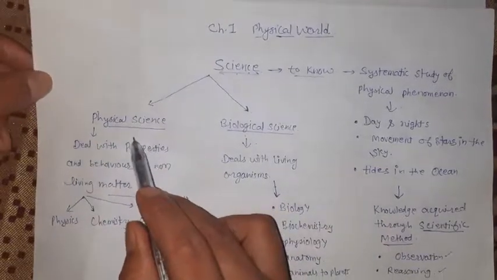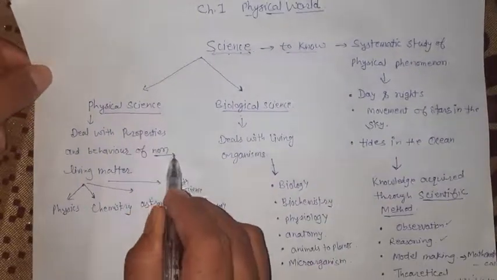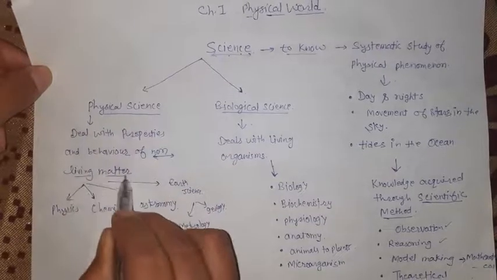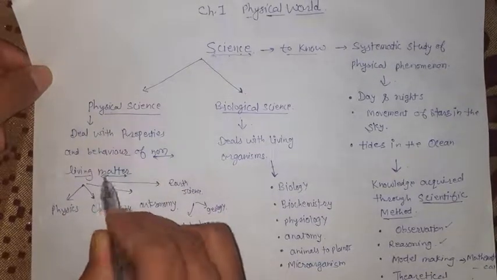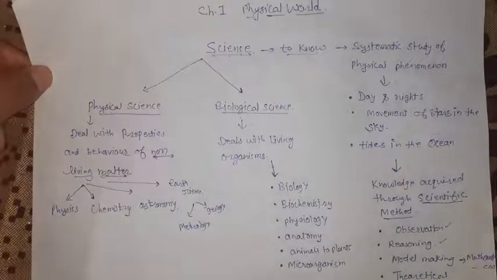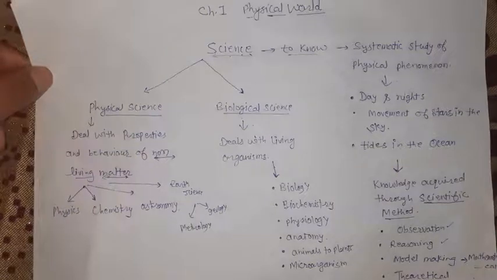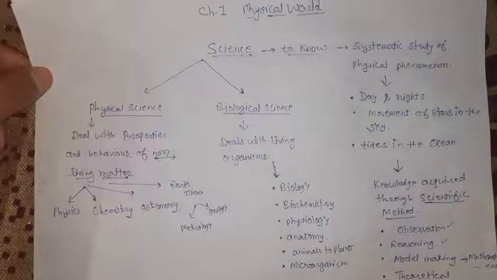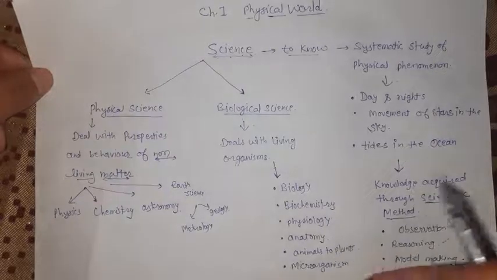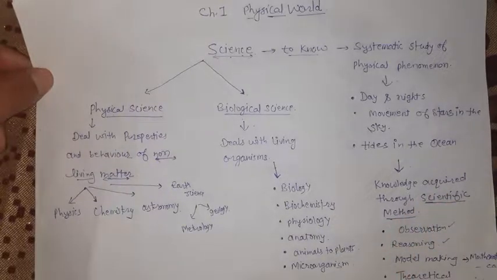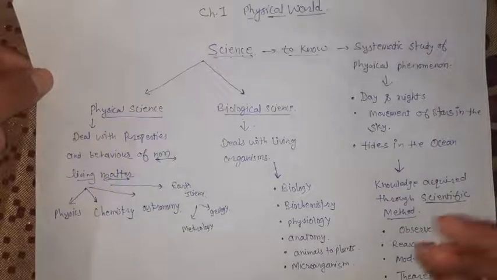Physical means that which deals with non-living matter. Here we are going to talk about rocks, atoms, chemical reactions, and soil. All these things are non-living. The solar system is non-living, the earth is non-living, and the planets are non-living.